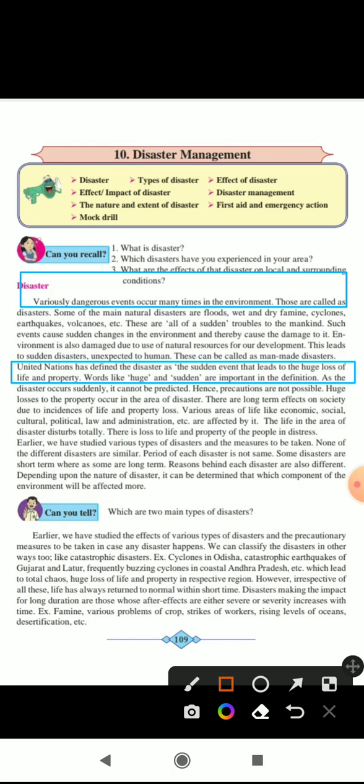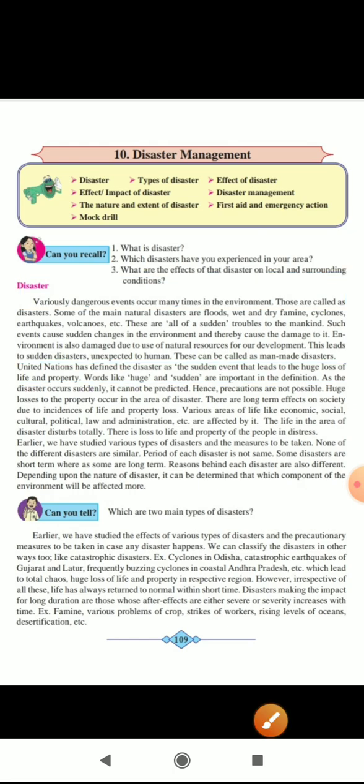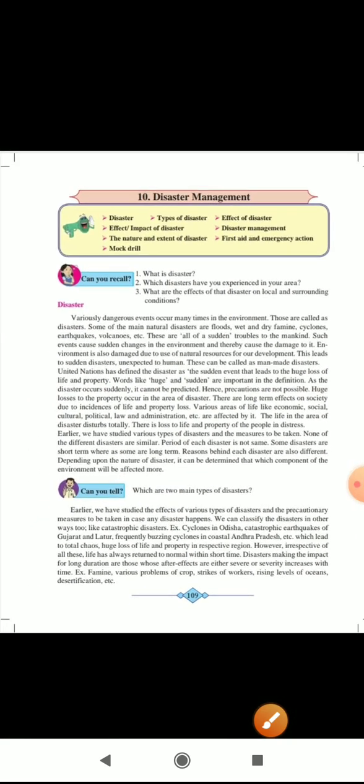Disasters making an impact for a long duration are those whose after effects are either severe or whose severity increases with time. Examples: famine, various problems of crops, strikes of workers, rising levels of oceans, desertification, etc. Now we are going to see the next page.